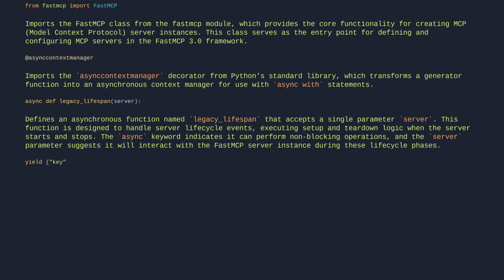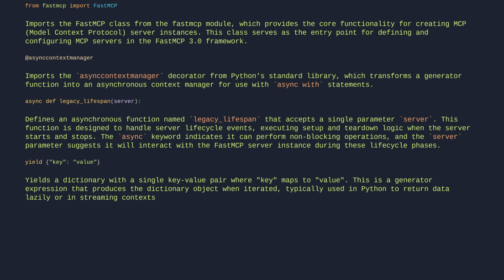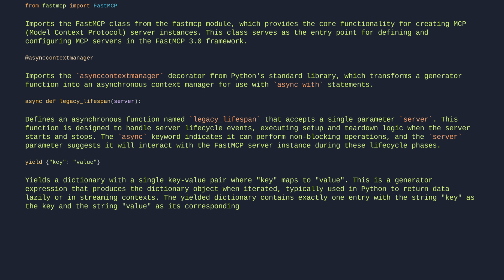Yield key, value. Yields a dictionary with a single key-value pair where key maps to value. This is a generator expression that produces the dictionary object when iterated, typically used in Python to return data lazily or in streaming contexts. The yielded dictionary contains exactly one entry with the string key as the key and the string value as its corresponding value.